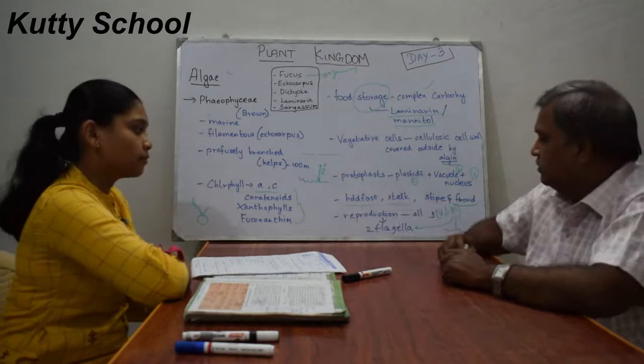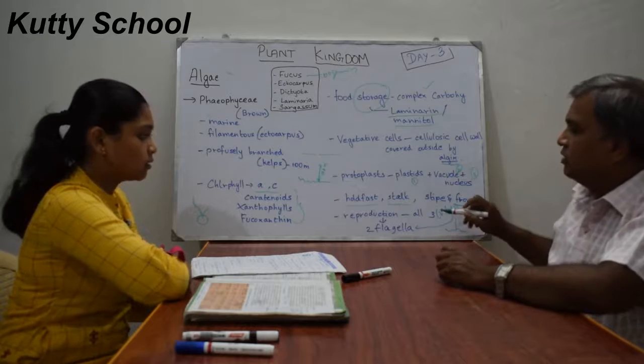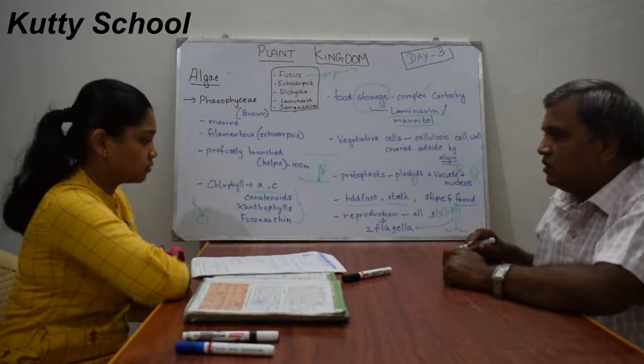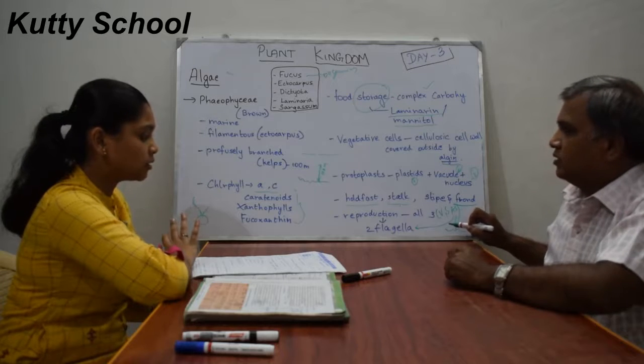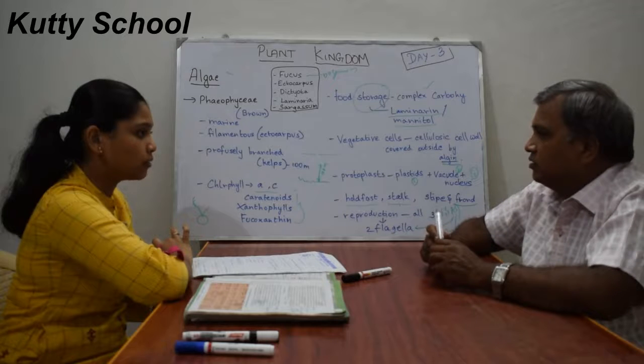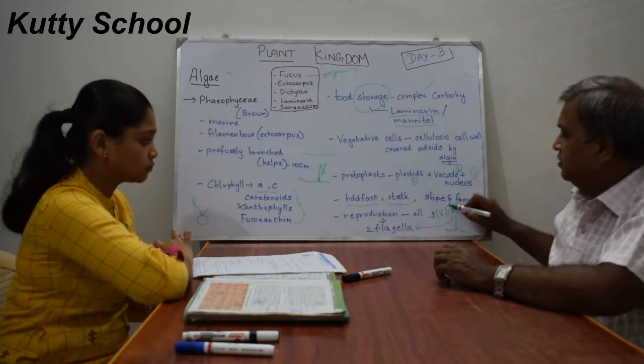And in sexual, are the two flagella equal or unequal? They have not mentioned. They have two laterally attached flagella, but whether they are equal or unequal, it is not mentioned.